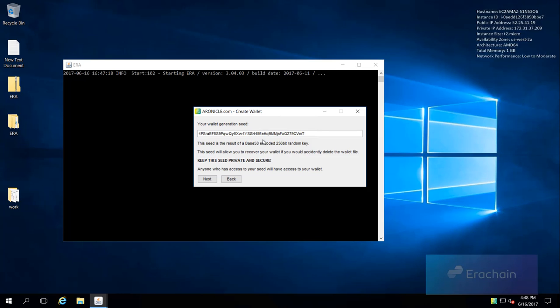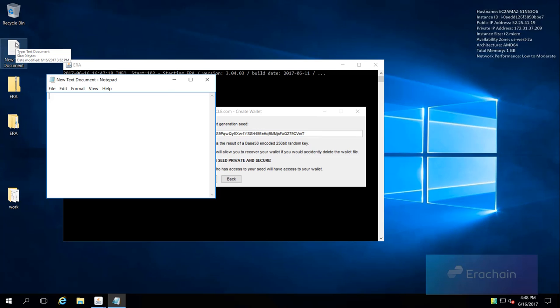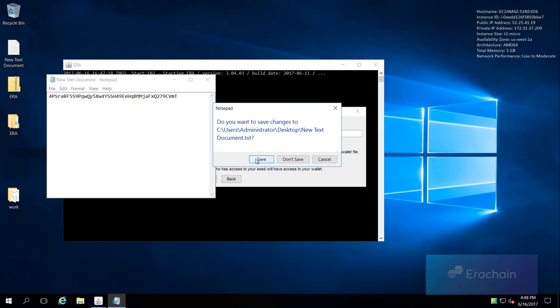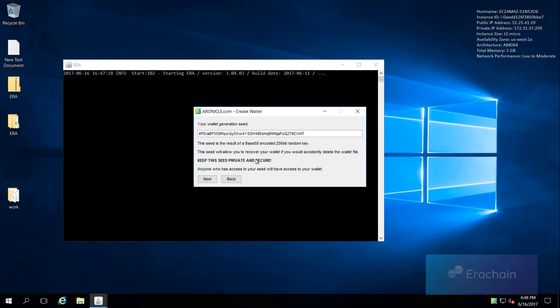For convenience, create a notepad file on the computer to copy the generated LED, save it there and never lose it. In any case, do not show your LED to anyone. It is best to store it on a USB drive. You may need it to restore files from your purse or install it on another PC.